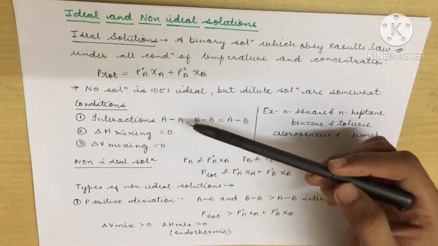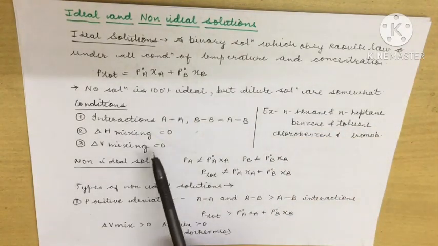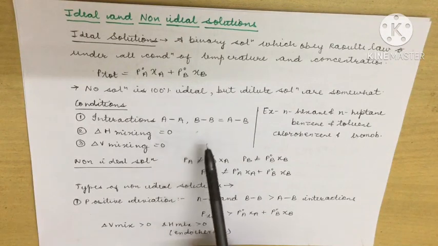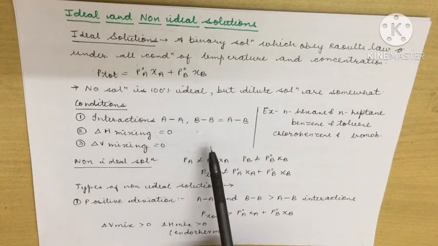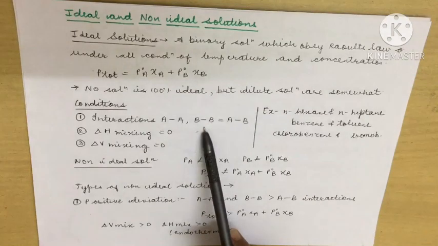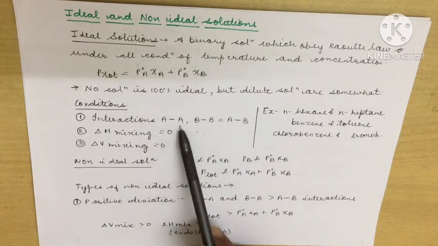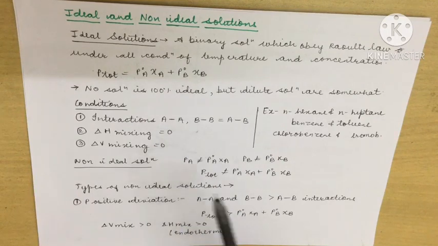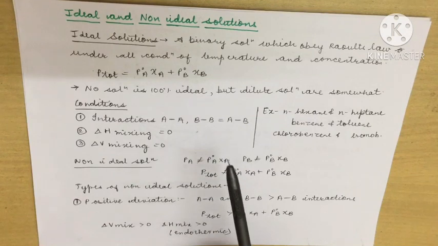For example, we have two components, component A and component B. Suppose both of them have a force of attraction, meaning A particles are attracting A and B particles are attracting B. In that case this attraction should equal the AB attraction also, meaning the particles should have interaction among themselves as well as interaction with each other, and these should be equal.